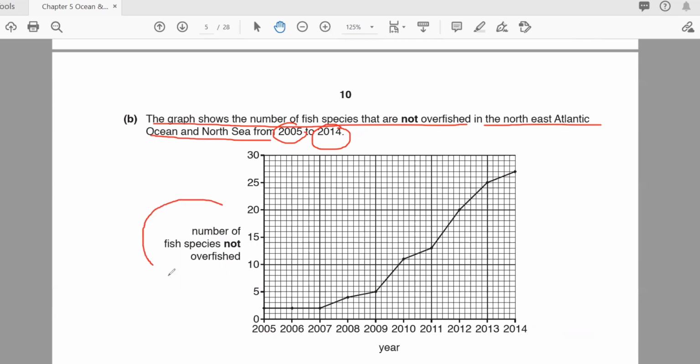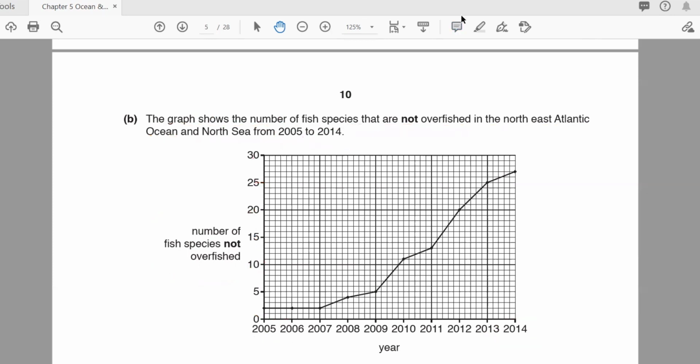For example, here you can see 5, 10, 15, 20, 25, and you can see it starting from 2005 to 2014. So this is the key we have discussed.